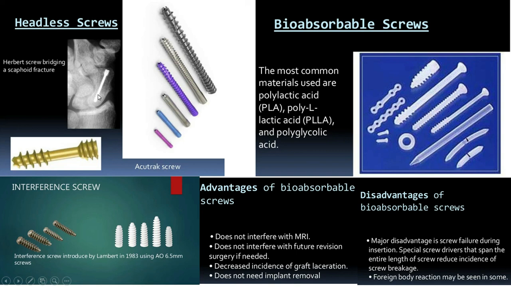Now if this area is also threaded, this is called the Acutrak screw, and after this discovery there is the self-tapping and self-threading concept. This is called the Acutrak 2 screw. This is used for Jones fracture, fifth metatarsal base fracture, and the active principle is the same.